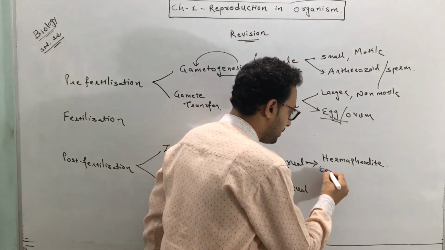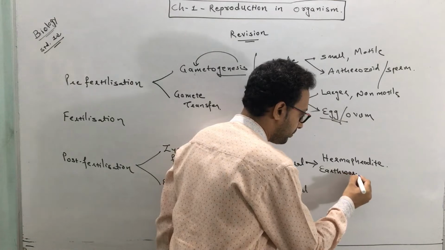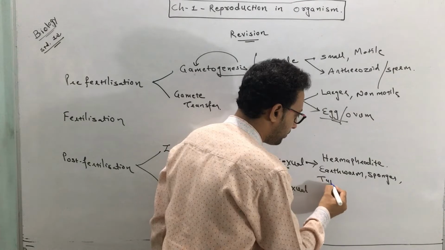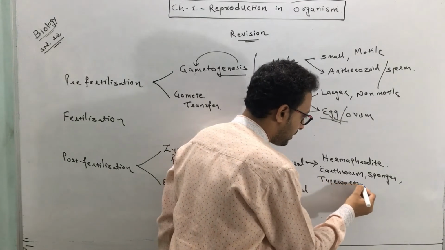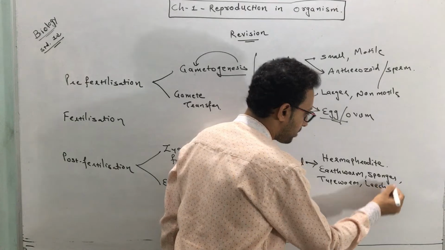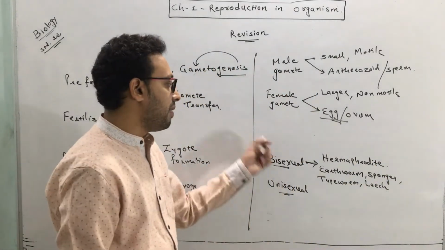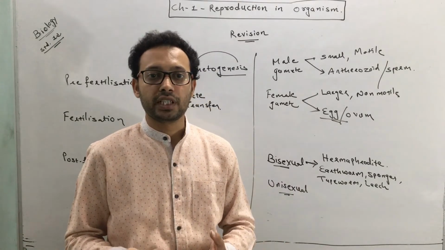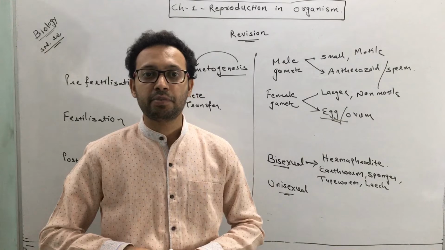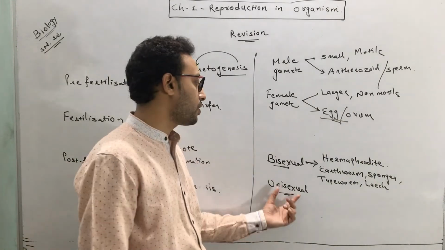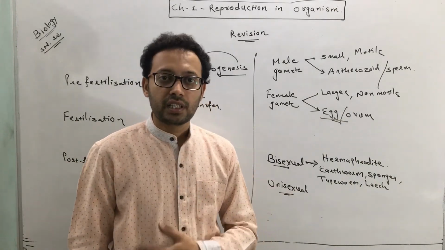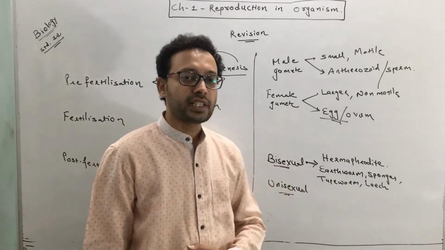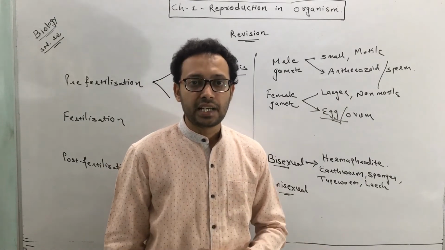You have to remember the examples. The examples are earthworm, sponges, tapeworm, leeches. These are the examples of bisexual. Now, which are the examples of unisexual? All others are unisexual, in which male and female reproductive organs are present in two different individuals. So these are called unisexual, like frog is a unisexual. So these are the sexualities in plants and animals.